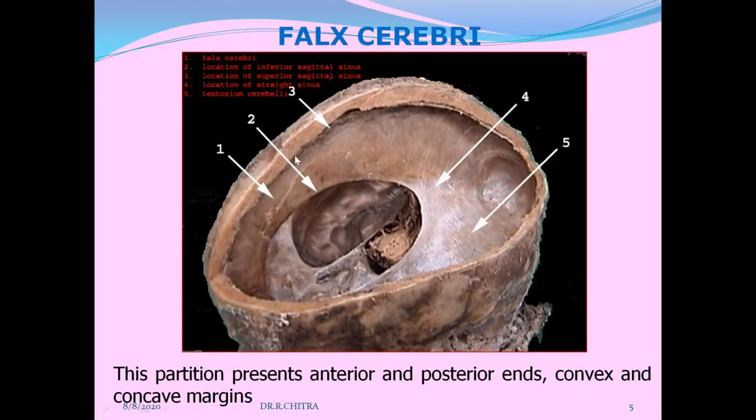So this is the falx cerebri. If you remove the brain intact and keep the dural folds with the cranial vault, then you can see like this. This is the falx cerebri, and this is the tentorium cerebelli. 4 and 5 are the tentorium cerebelli. The falx has a narrow anterior end and a broader posterior end, and it has an upper convex margin and a lower concave margin. These are the presenting parts of the falx cerebri.